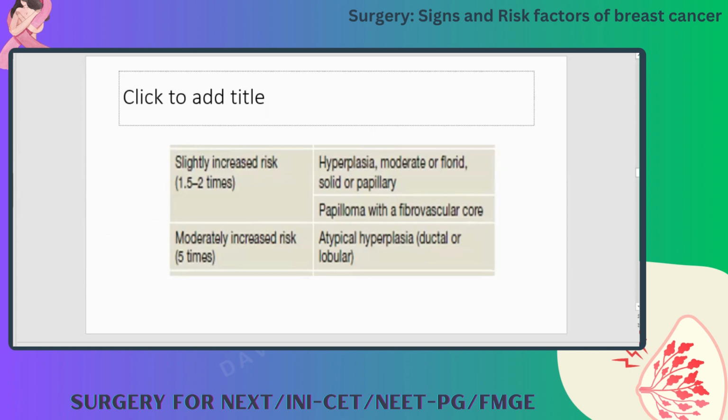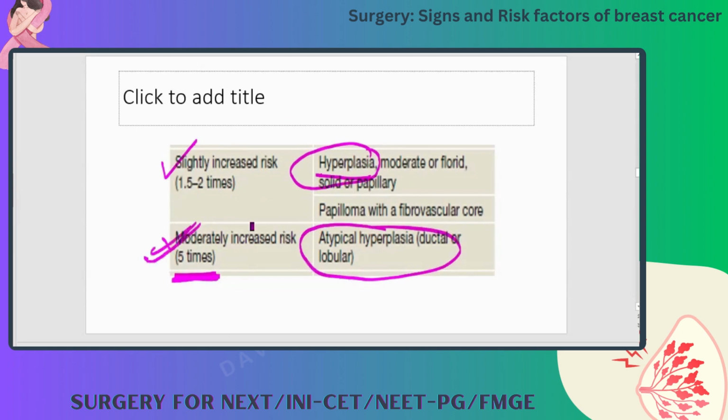Yeah. So there is slightly increased risk and moderately increased risk. This is about the lesions I told you, right? So hyperplasia: whenever there is hyperplasia, there is increased risk. It is an increase in the number of cells. But if atypical hyperplasia is there, then it is a 5 times increase in risk. Atypical hyperplasia, so the word is important. Whenever you find atypical hyperplasia, mark it for predisposition factors of breast cancer. Okay. Atypical hyperplasia. It is not in the usual way.